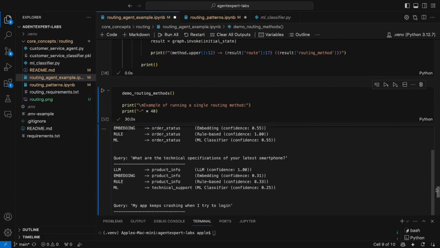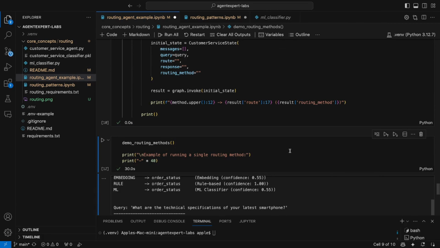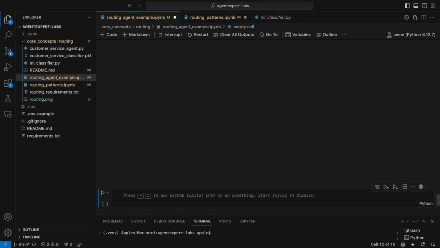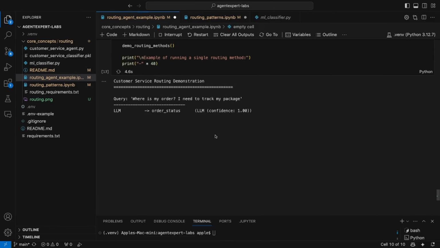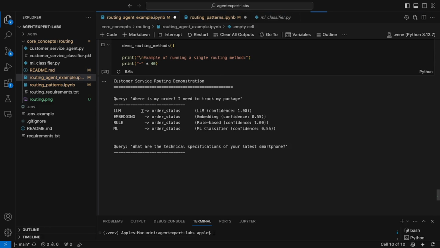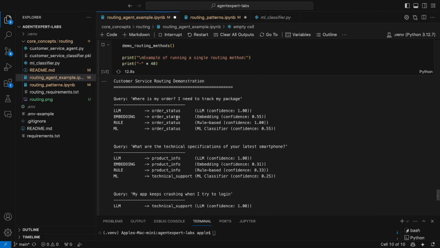Let's do that one by one. I've run this already in the beginning, as you saw, but let me run it again and you should see this in action. The first query is, where is my order, and we got different results here. The LLM, embedding, rule-based routing and ML routing all predicted it right, or got the intent right, which is order status.